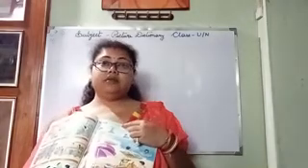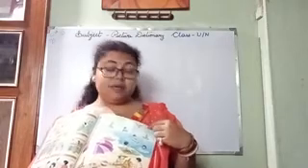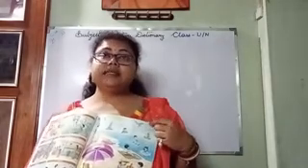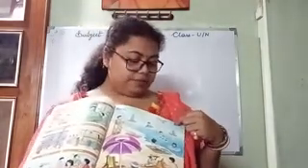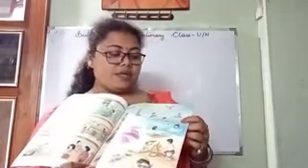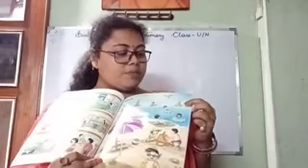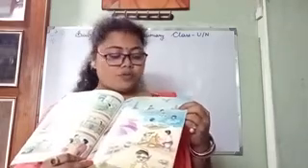So first one, in beach, what is it? This is a sun. What is it showing? Sun. And this bird's name is seagull. Seagull. Okay. Sun, seagull. Then see, this is water. This water is sea. Here it is written sea. Okay. On the sea, what is there? Sailboat. Okay. Somebody is sailing a sailboat.